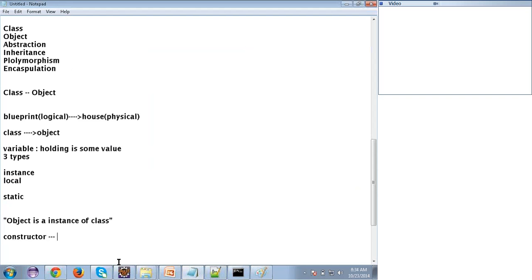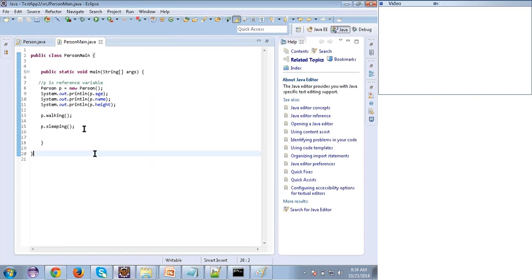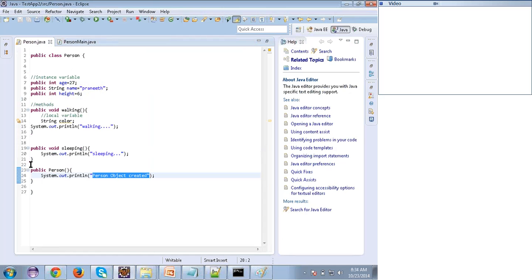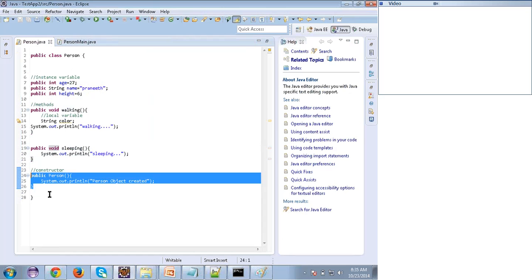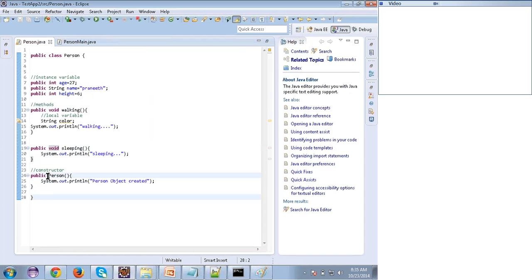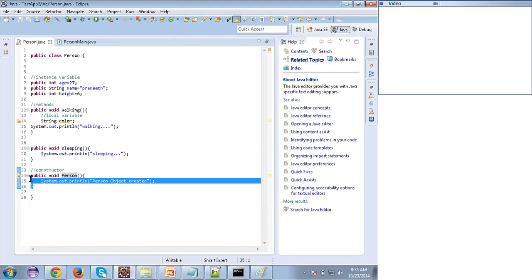What I'm saying is that Person is a constructor. This is not a method. So what is the difference between the constructor and the method? See, both look the same. Where is the difference? You can ask me. See here, this is a method, and a method has some type, right? Here I have written void, here I have written void, but here I didn't write anything. Suppose if I write something here, like void or int or anything, then this is not a constructor. This is again a method.